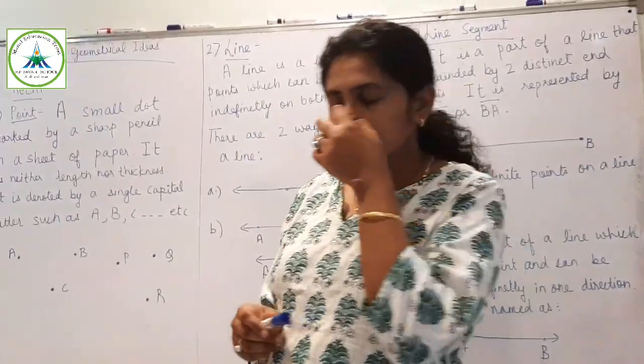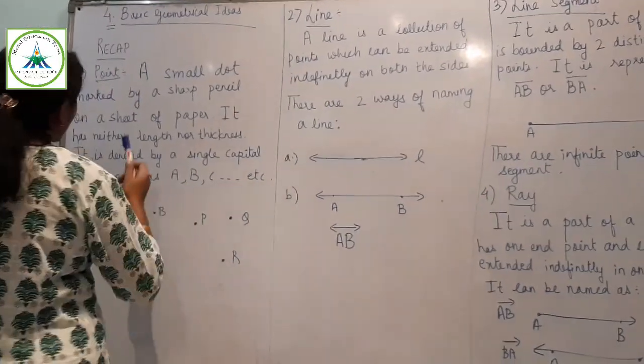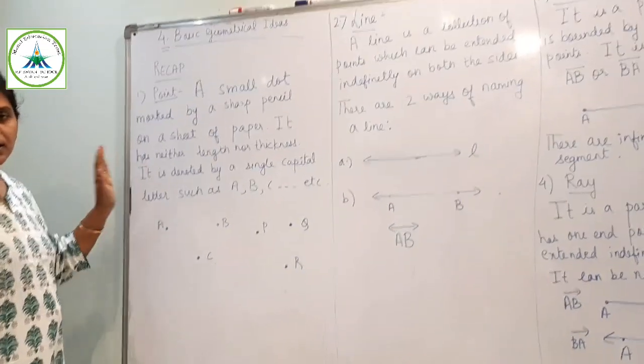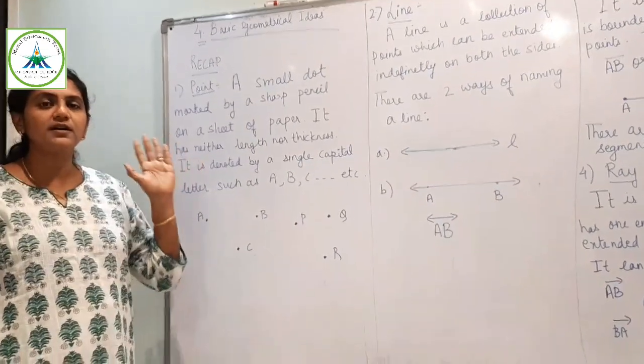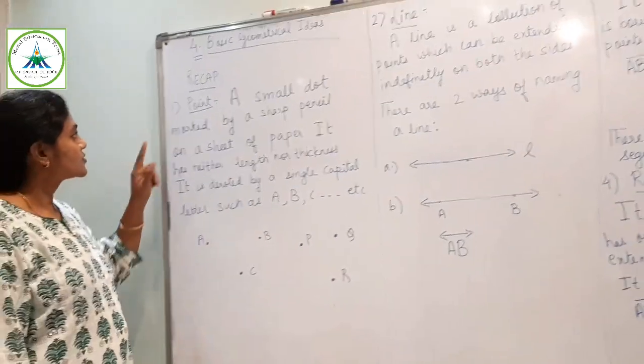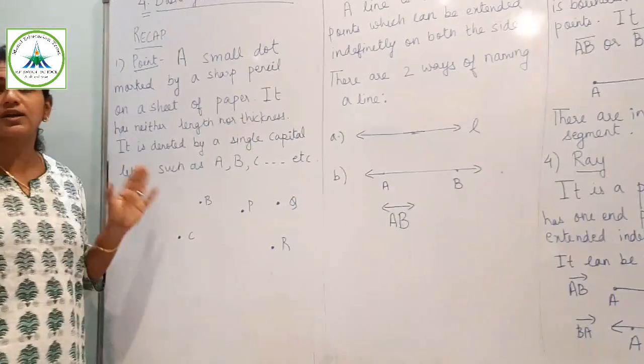Now here it starts with a topic. We will have a recap of these concepts. So that is what is a point, line, line segment, ray, intersecting lines and parallel lines. So if you start with a point, what is a point?